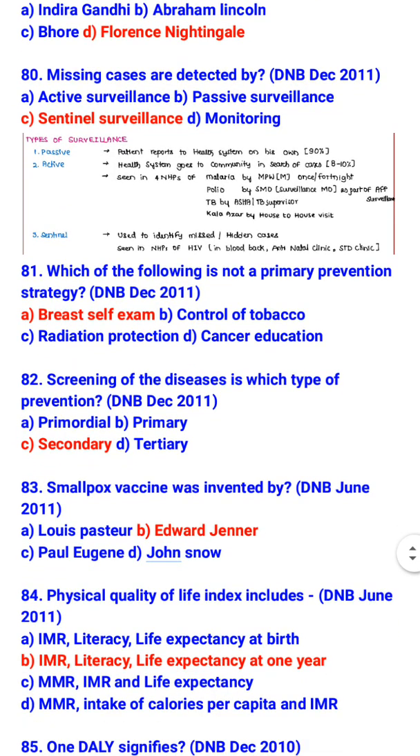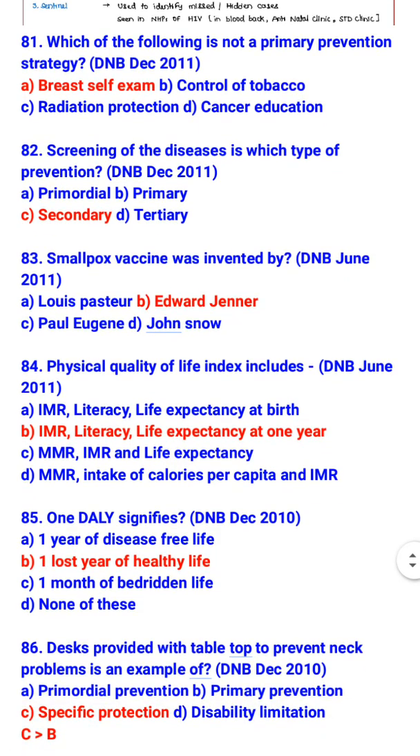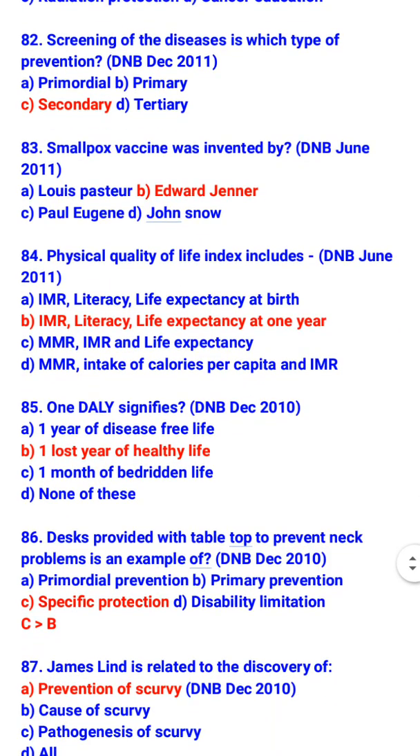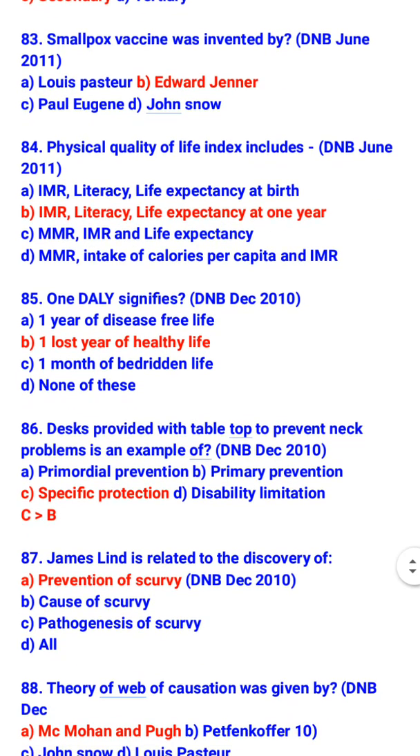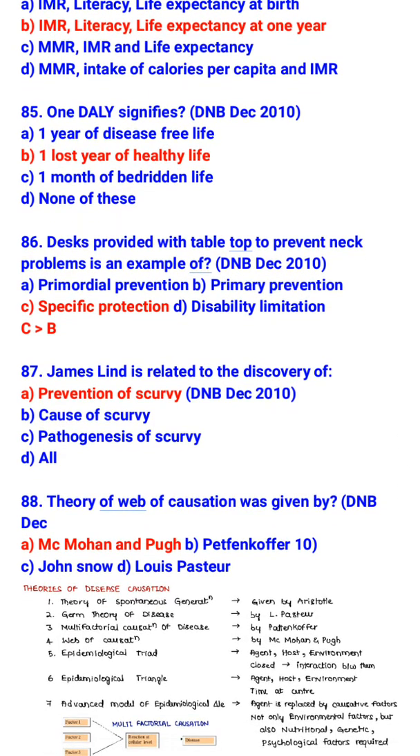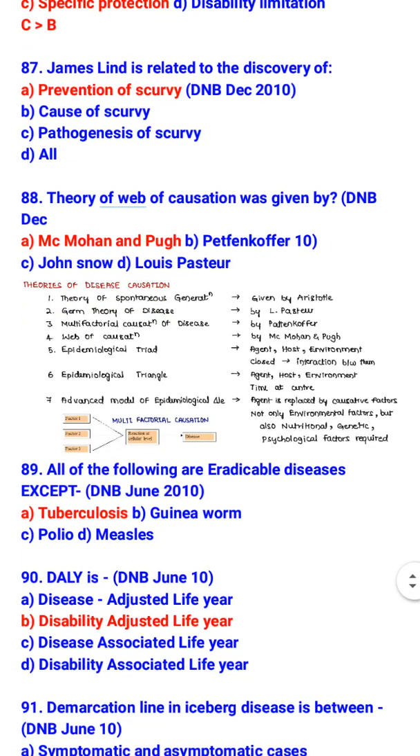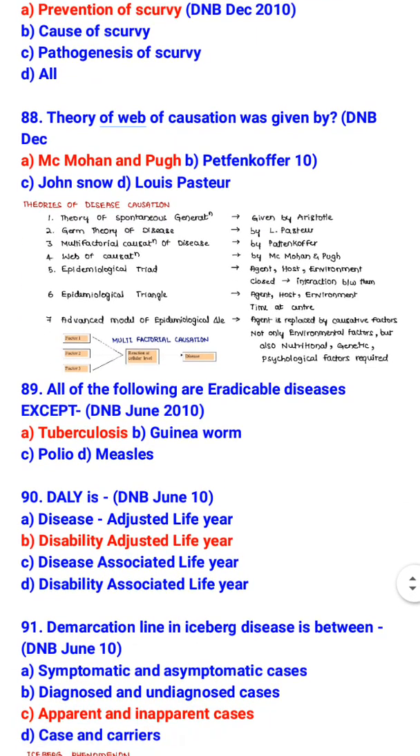Which of the following is not a primary prevention strategy? Breast self-examination. Screening of the diseases is which type of prevention? Secondary. Smallpox vaccine was invented by Edward Jenner. Physical quality of life index includes infant mortality rate, literacy, and life expectancy at 1 year. 1 DALY signifies 1 lost year of healthy life. Desks provided with tabletop to prevent neck problems is an example of specific protection. James Lind is related to the discovery of prevention of scurvy. Theory of web of causation was given by McMahon and Pugh.